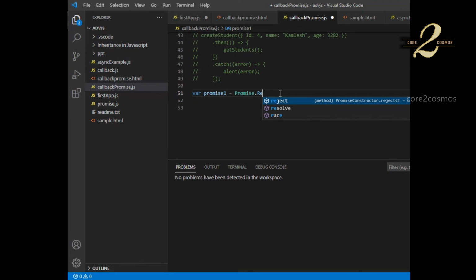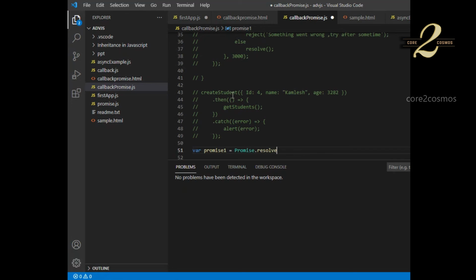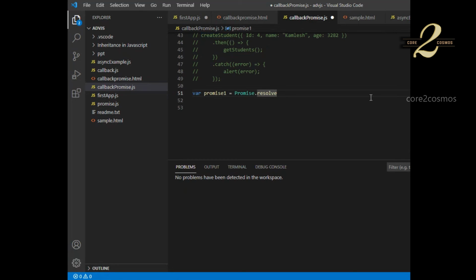In our web API also, we can write code so that once after adding, we can return the list of students in the same method as well, right? So in that scenario, we will be getting the list of students once we call the create student method. So in that case, we can say promise.resolve and we can return some output like this. So I'll say hello or something. So once this promise is called, we will get the output in the then function. On a successful call, we will get hello as an output, right?